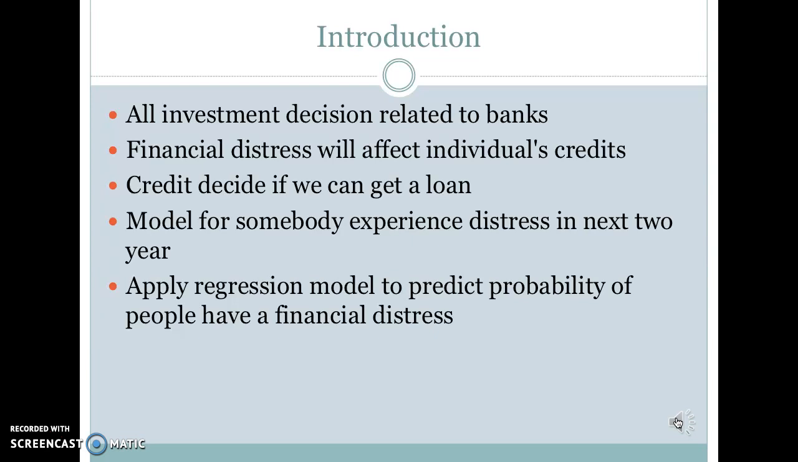The goal of this project is to build a model predicting the probability that somebody will experience financial distress in the next 2 years, which helps banks determine whether or not a loan should be granted. In the next few parts, we are going to explain how we process the data and build this model.